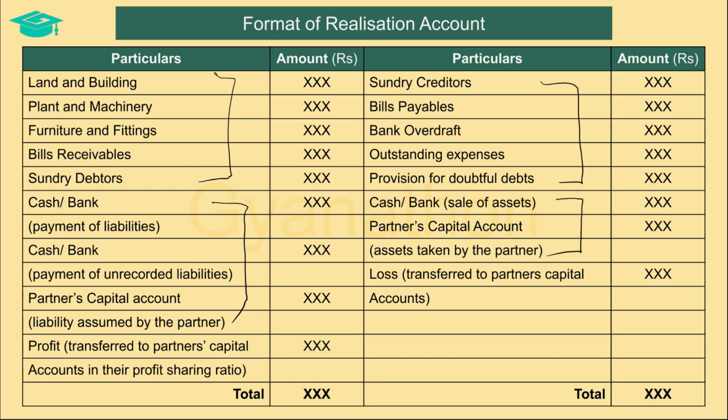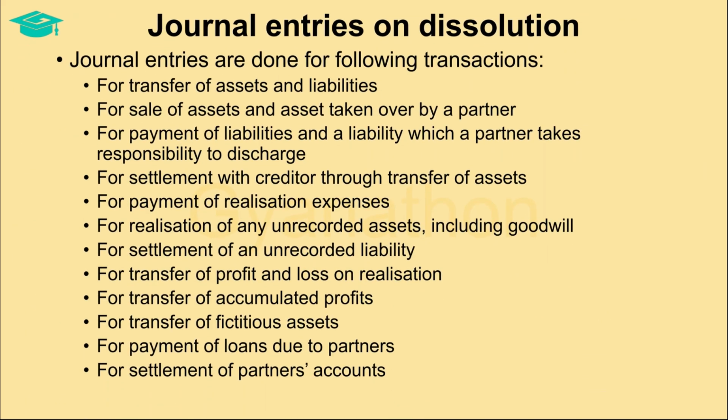If the final balance in the realization account is a credit balance, then it indicates a profit on realization, whereas a final debit balance indicates a loss on realization. This profit or loss is finally transferred to the partners' capital accounts.